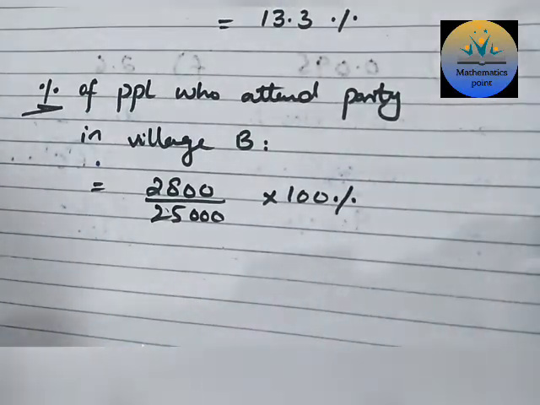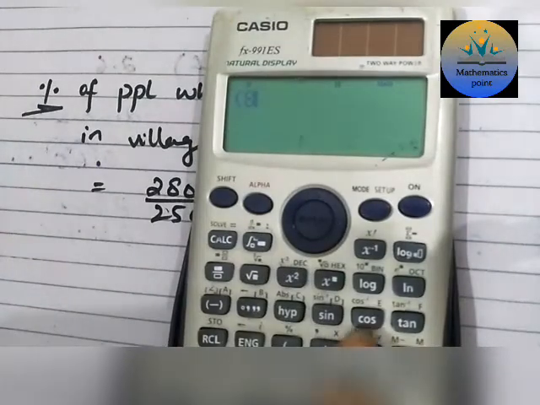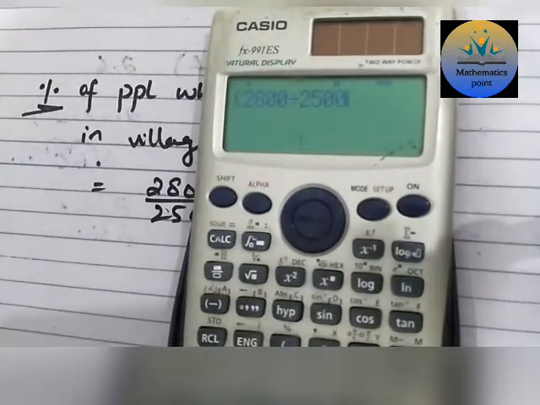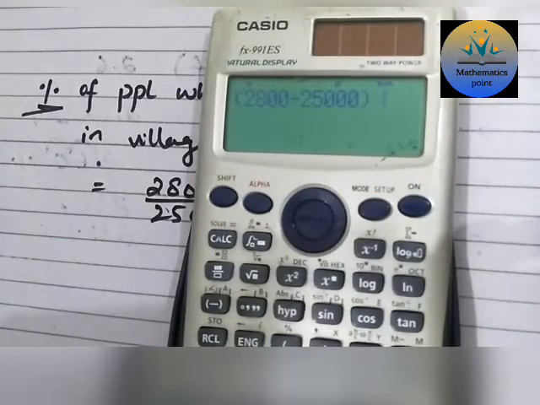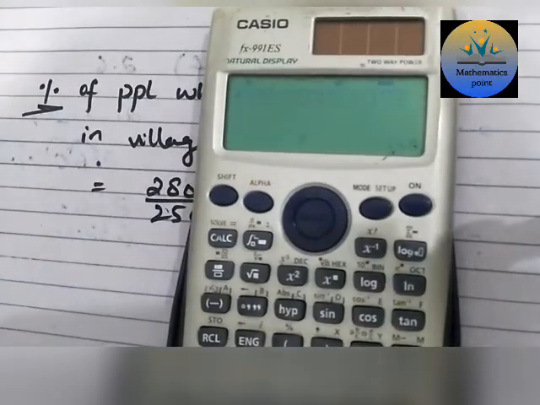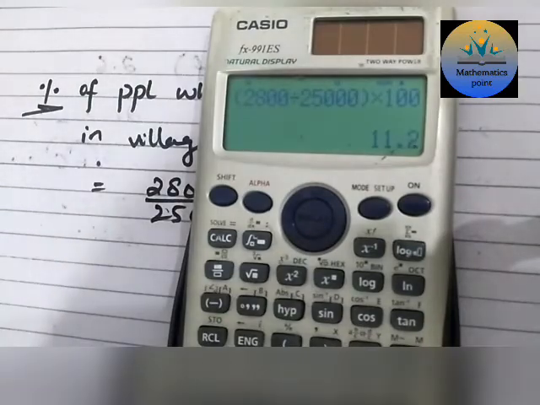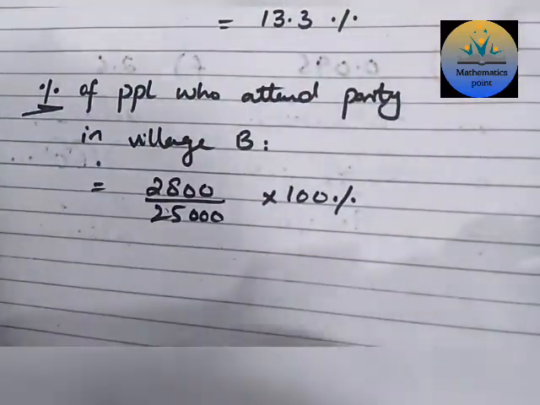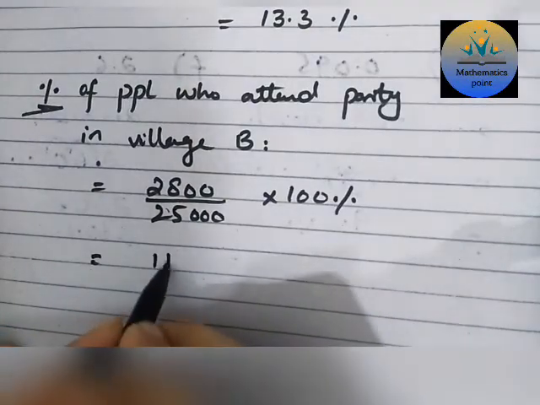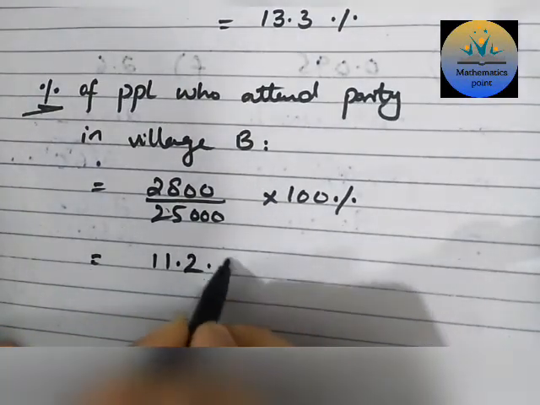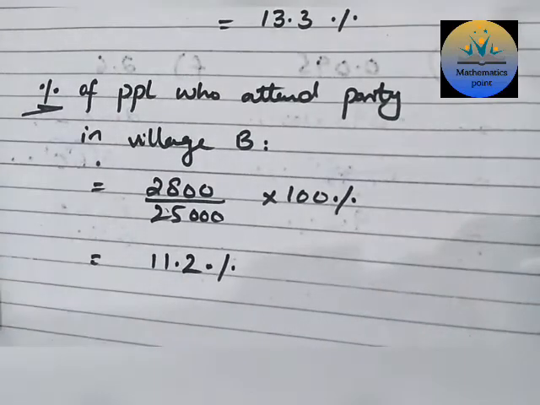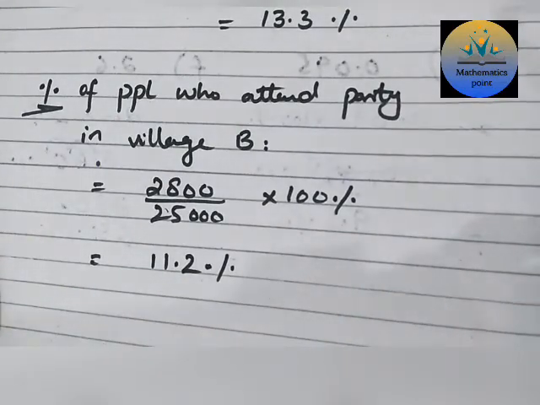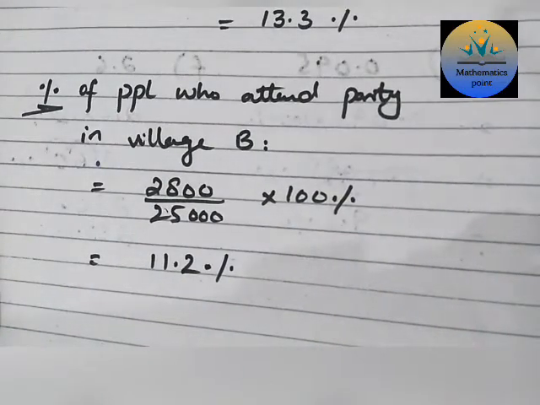Now simplify it. 2,800 divided by 25,000, and multiply by 100. So we get the answer 11.2. So we write down our answer, 11.2%.